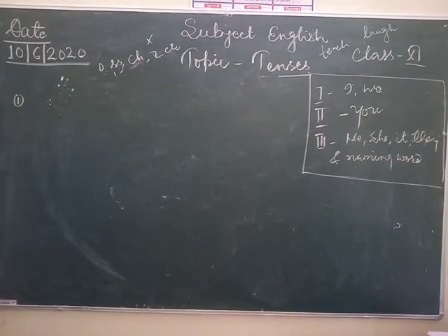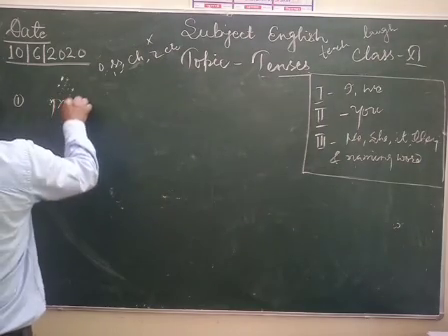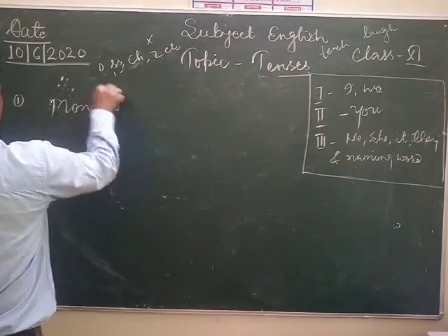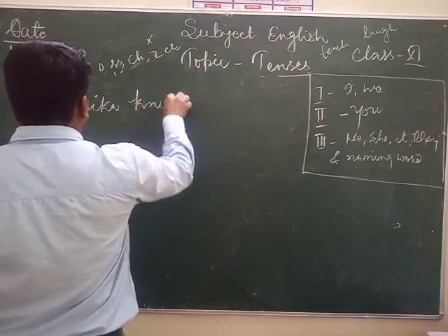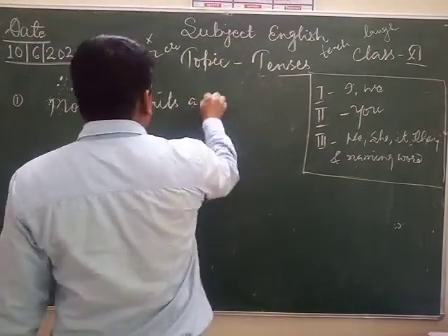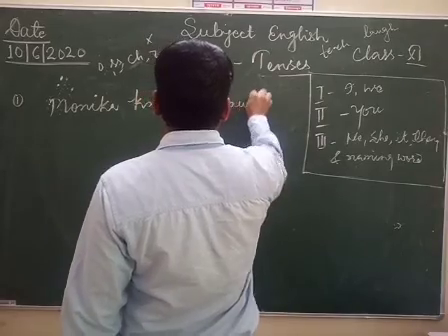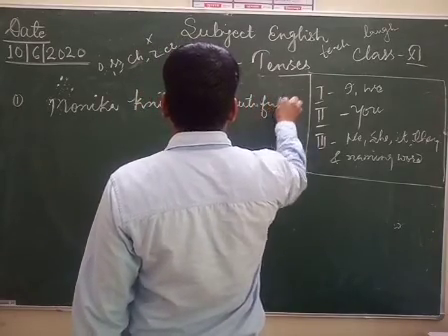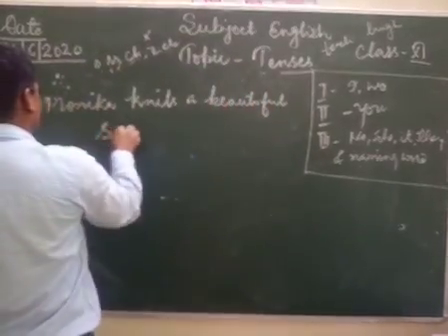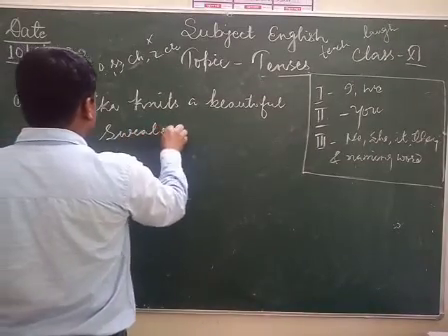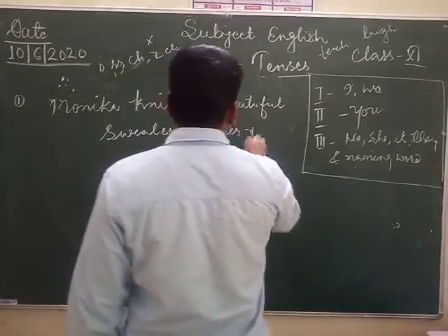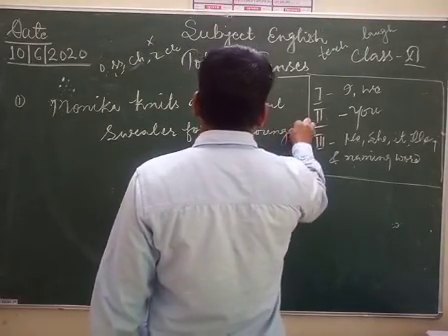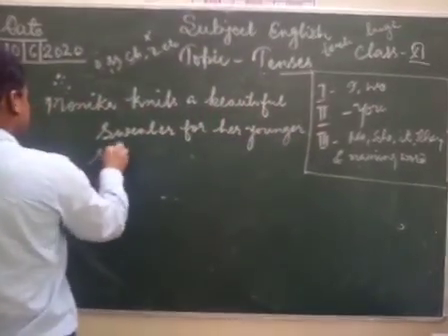Like first sentence: Monica needs a beautiful sweater for her younger sister.